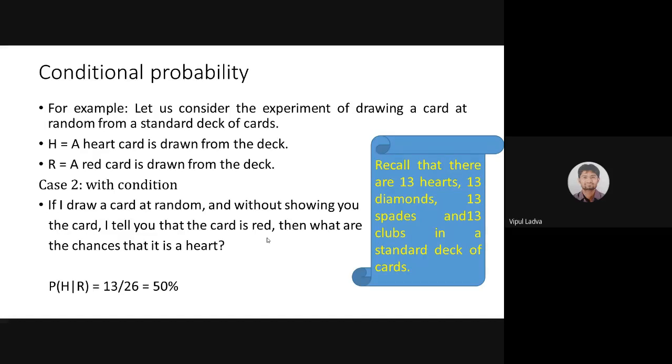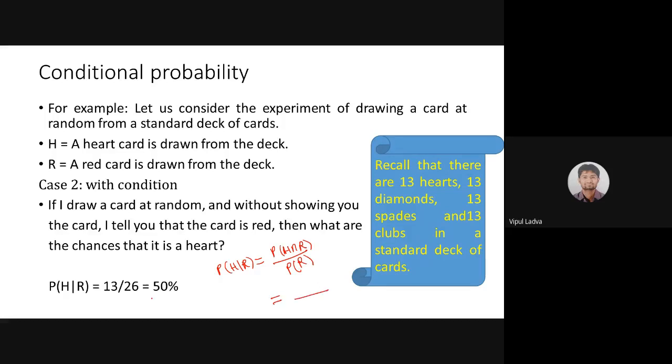Now I'm giving you 2 minutes. If any of you have any kind of doubt, then please feel free to talk with me right now. If you want, I can also prove this 13 by 26 using the formula. What was our formula? P of H given R, as per the formula I defined, should be P of H intersection R in the numerator, with the intersection of both. In the denominator we should carry the probability of the condition, and the condition is R, so it should be P of R. If you find it with this formula also, the answer will come out right.